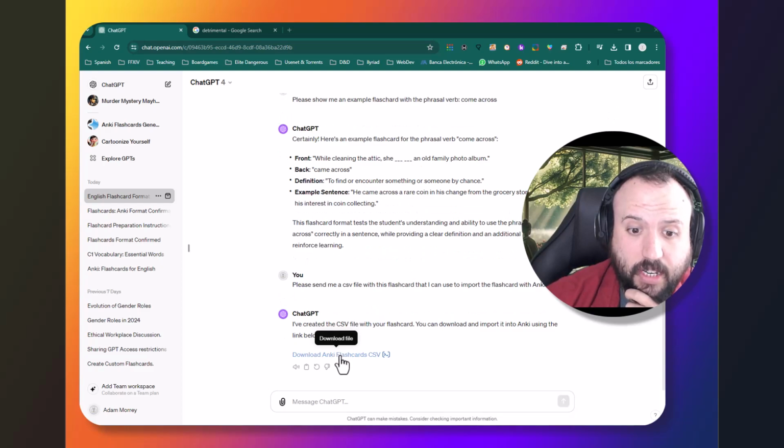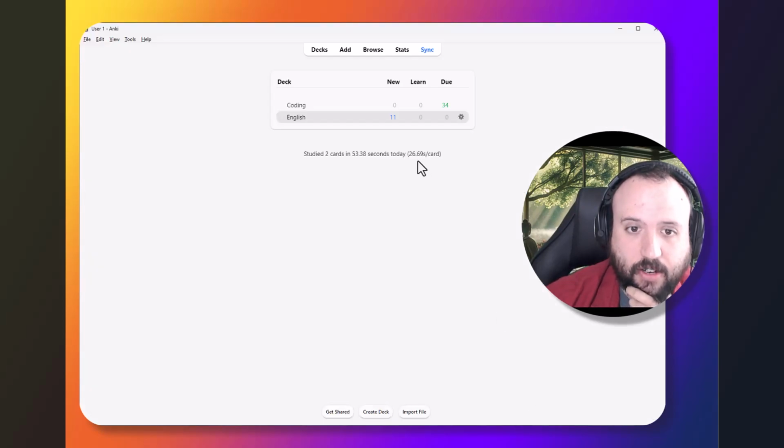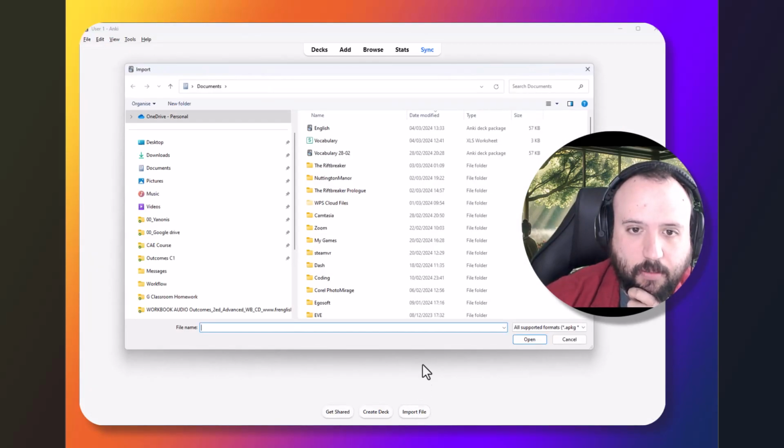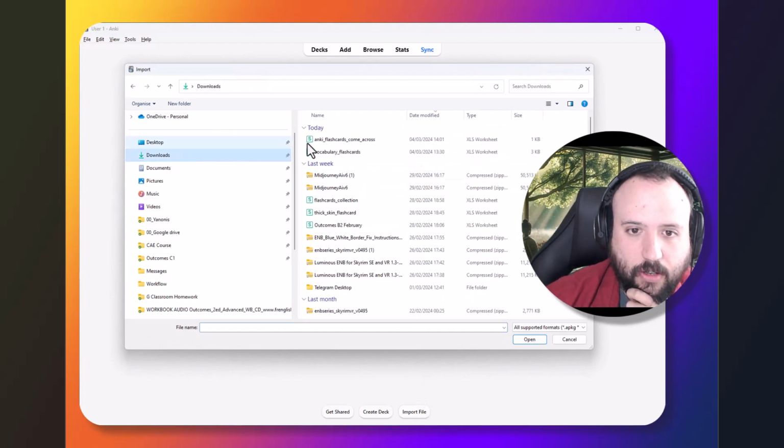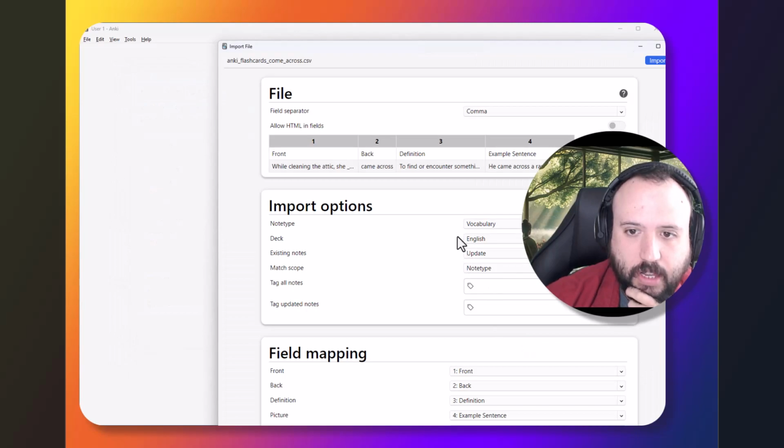Okay, so it's completed the file for me, so I'm going to download it. Okay, so there we have it downloaded. Let's head back over to Anki. And now I can import a file, and go to my downloads, and there it is, come across. So let's open it up.